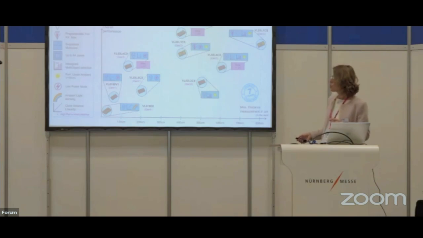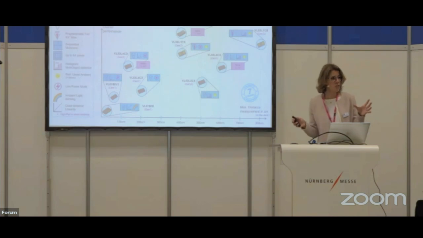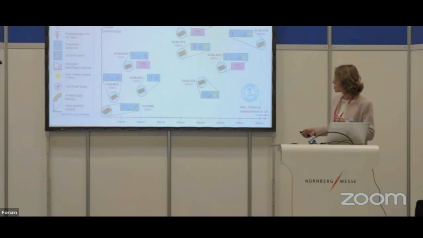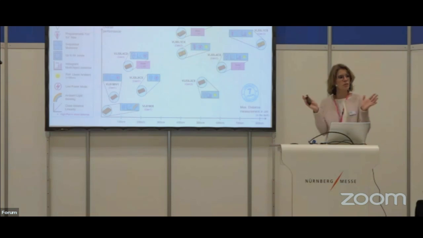So we have different solutions depending on your application and your needs, depending on the maximum distance that you need to measure. For short distances, we launched on the market at the beginning of the year the VL53L4CD, that has a very good linearity at short distances. You have the information here on the diagonal field of view, 18 degrees, compared to the other products that are more in the range of 25, 26 degrees in diagonal.